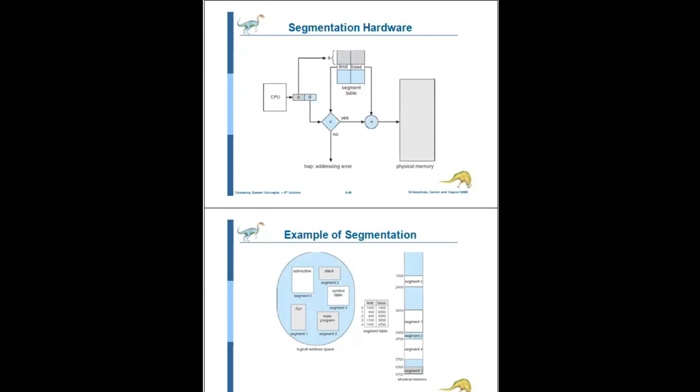So what is the example of segmentation? We have to store the data from the logical address space into the physical memory. The logical address space is the user view, and the data is stored in the physical memory, which cannot be seen by the user.